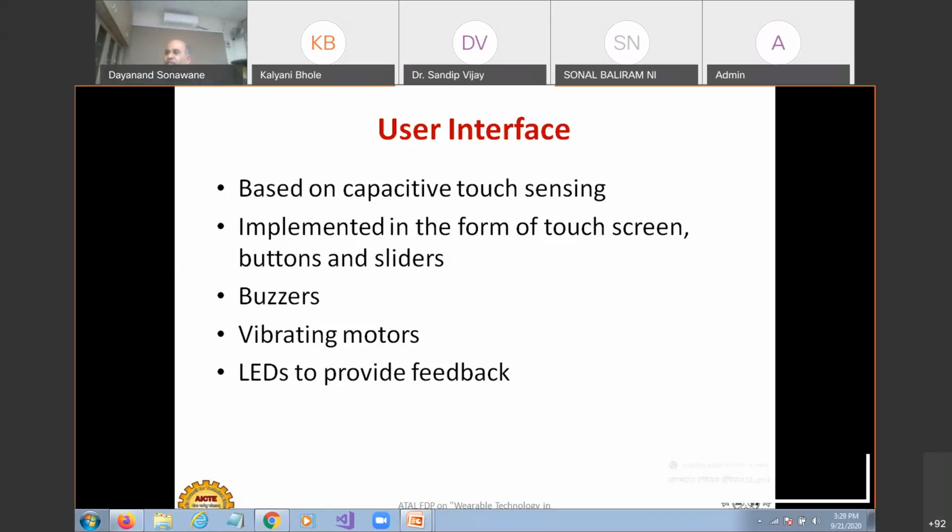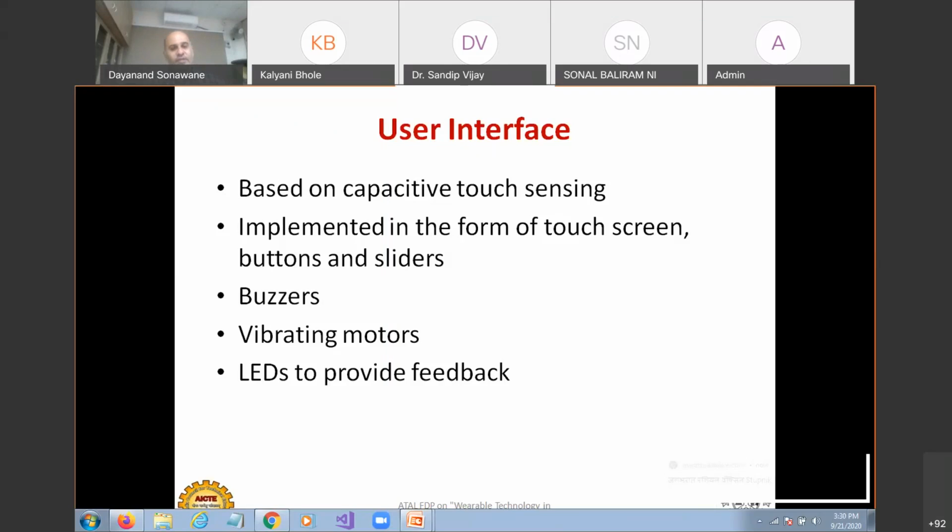So, the user interface I was talking about. We will have the question answer session after finishing my talk. Based on capacitive touch sensing, touch screens, buttons, and sliders are implemented. Everything is displayed on your wrist, or the wrist watch itself is a complete touch screen, a full circular capacitive touch screen, where you can just touch with your hand and press the buttons.